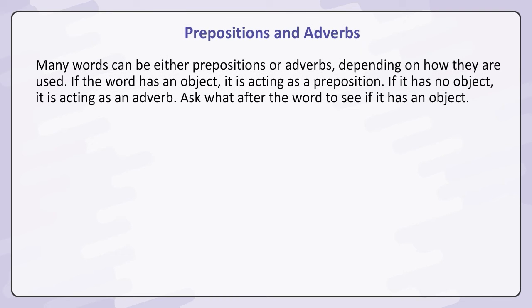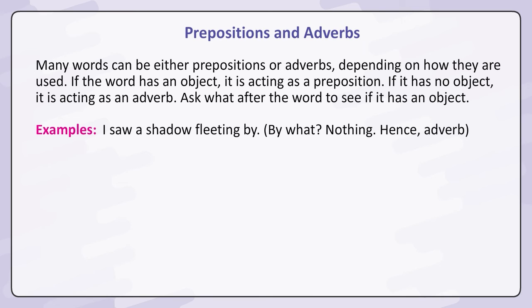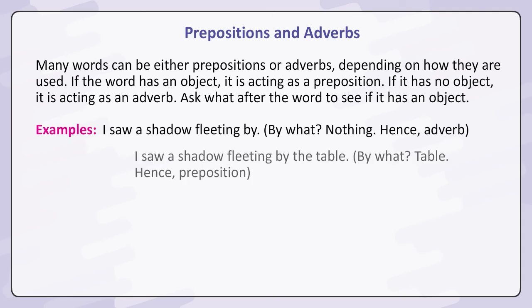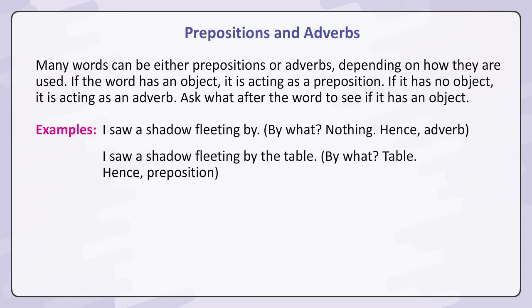Prepositions and adverbs. Many words can be either prepositions or adverbs, depending on how they are used. If the word has an object, it is acting as a preposition. If it has no object, it is acting as an adverb. Ask what after the word to see if it has an object. Examples: I saw a shadow fleeting by. By what? Nothing. Hence, adverb. I saw a shadow fleeting by the table. By what? Table. Hence, preposition.